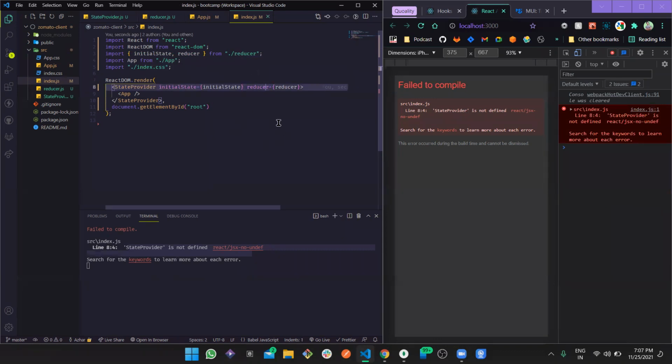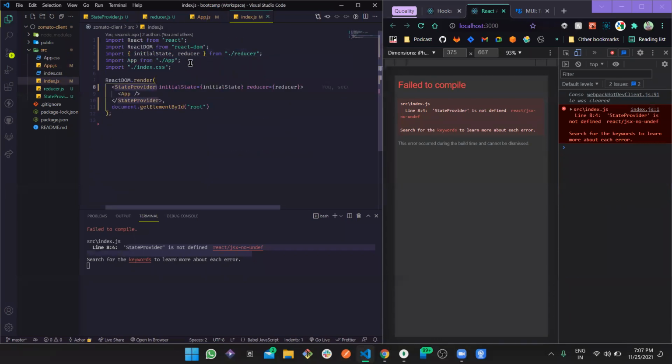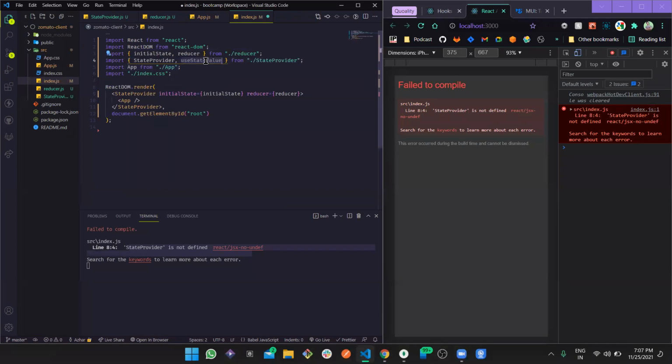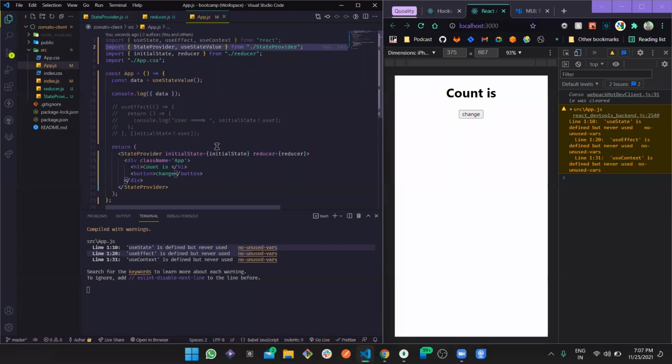This looks good. State provider we need, which we're getting from the state provider. And this use value, we are not going to use it here. And this looks perfect. So now what we did, we wrapped this entire application in the index, so this state management works everywhere. Now this application is under that state management.